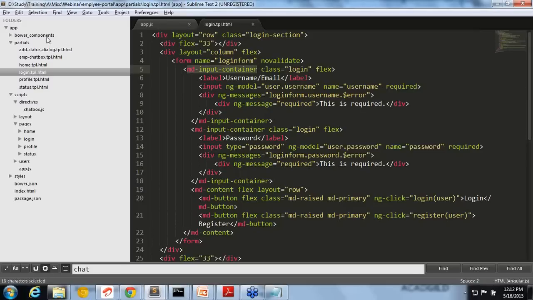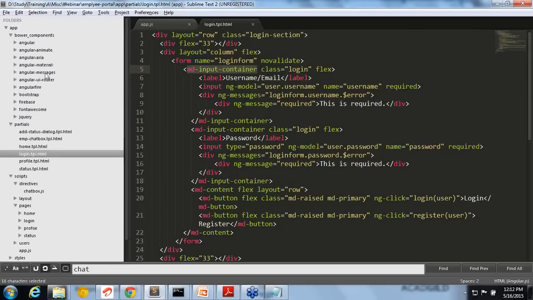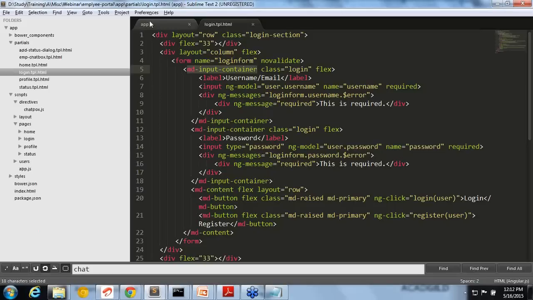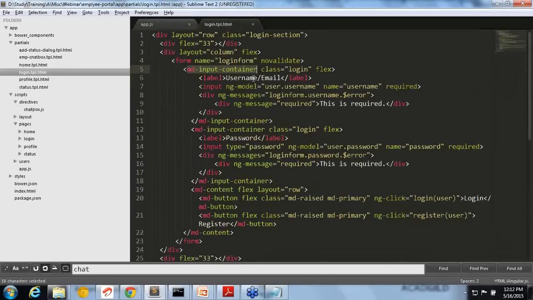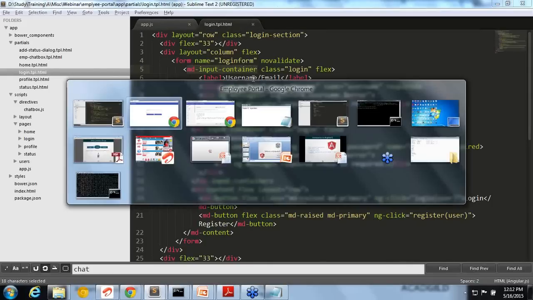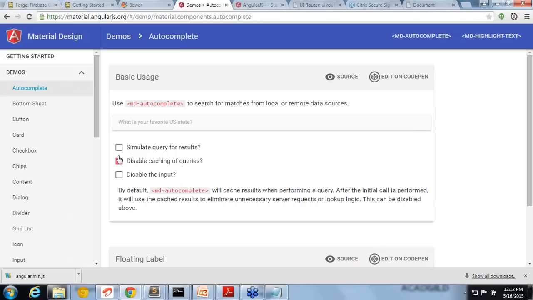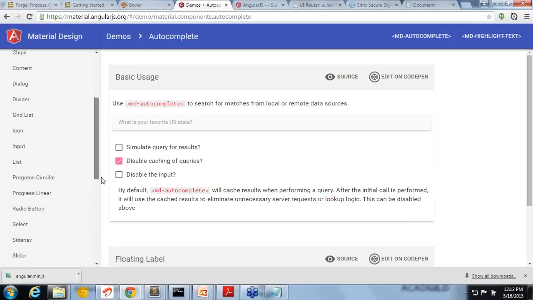First of all, I have downloaded that using Bower. So Angular material is there. Then I have included ng material, and only then it will be useful. Then I can use any of the directives provided by the ng material team, the Angular material team. If I want any of these, I can use them. It's gaining momentum. It's a very new one actually. It's still actively developed. A lot of issues are still there, but it's very good.